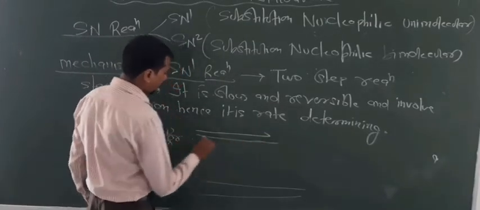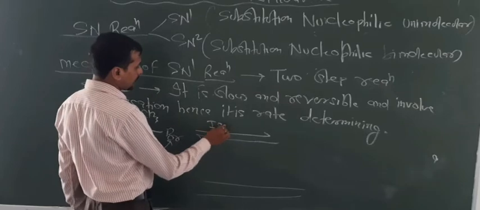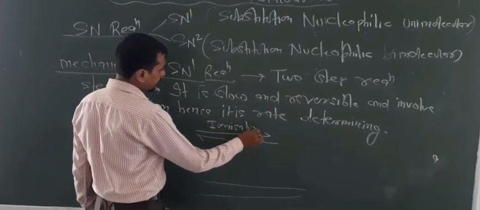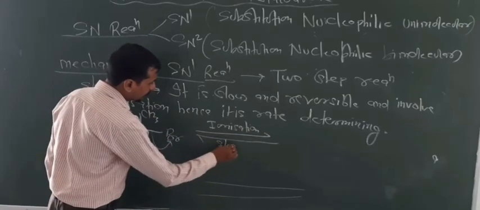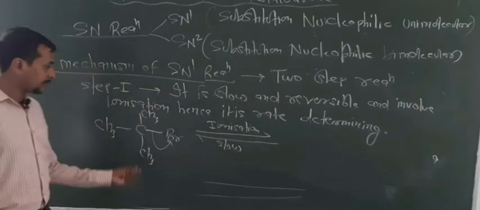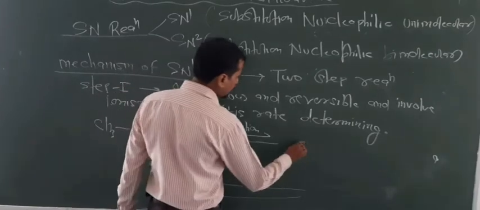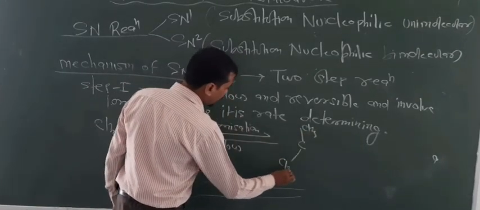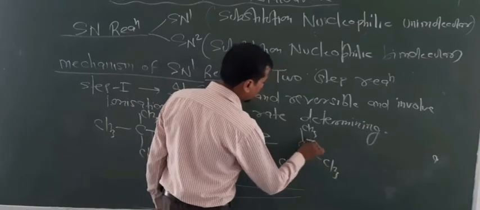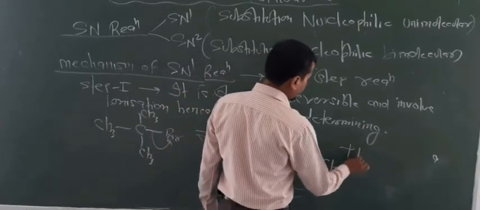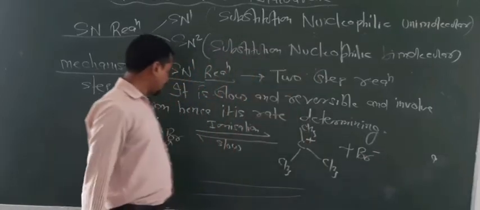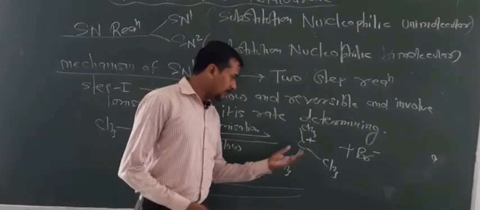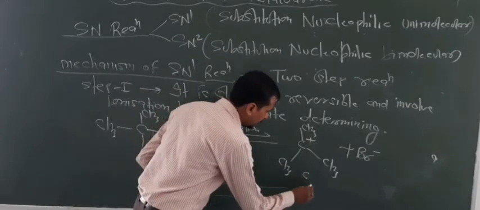Now this is basically known as ionization, and this is the slow step because it involves the breaking of bond. So now what we get? We get an intermediate that is known as carbocation, plus Br minus. In the first step the formation of carbocation takes place, and this is a 3 degree carbocation.